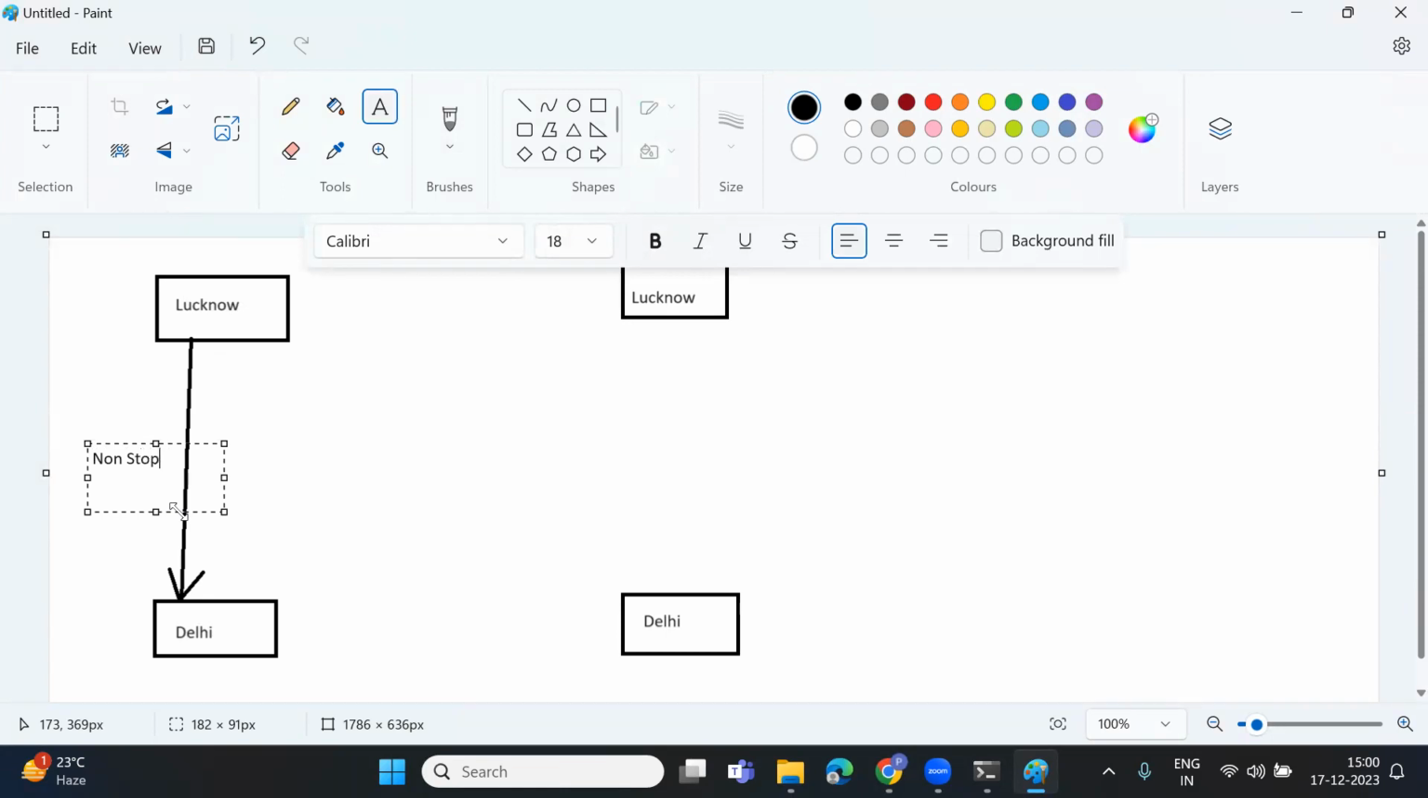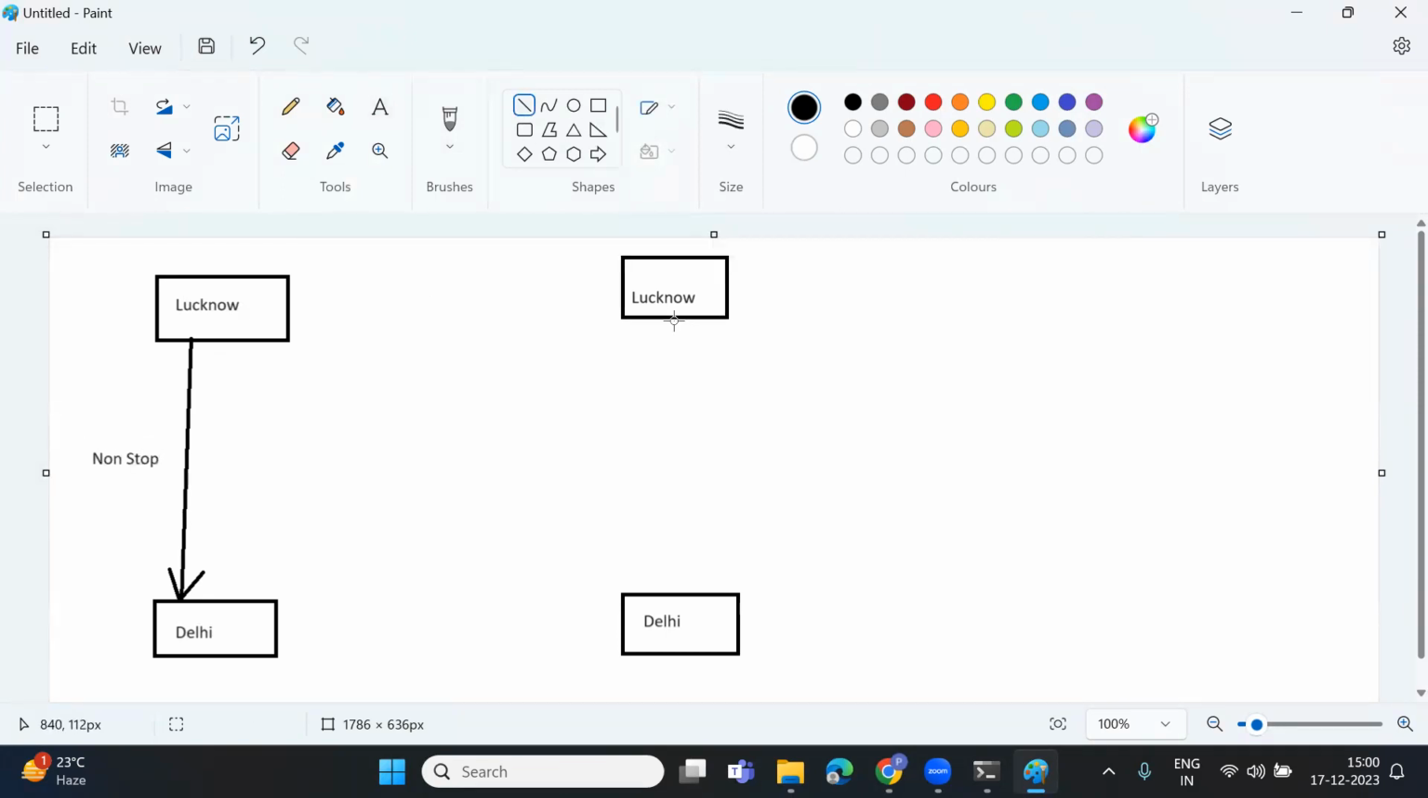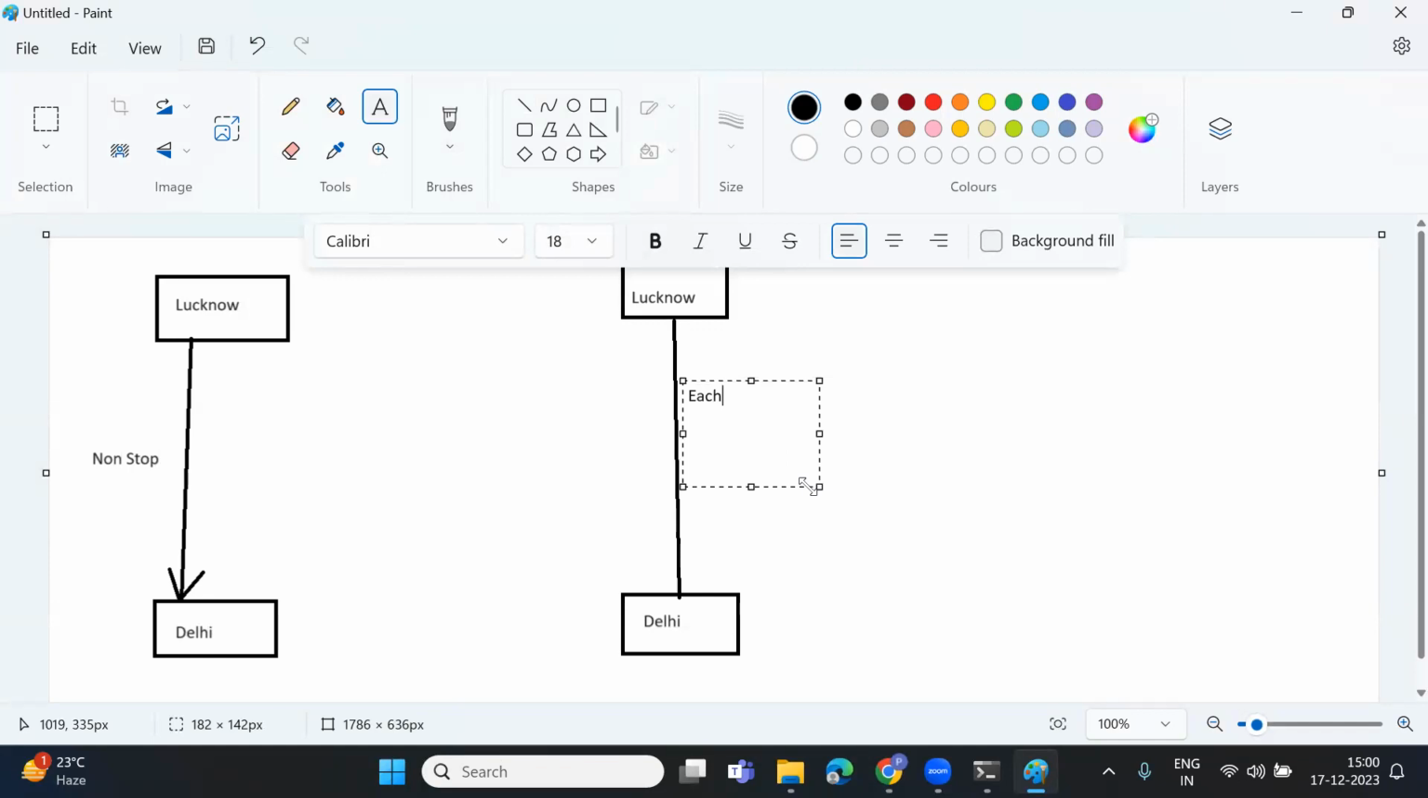And one train is there which is having certain stoppage. That means in each and every station, it is going to stop. Each and every station, the train is having a stoppage. Now, which train will be faster? Non-stop train or the train which is having some stoppage? Definitely the non-stoppage train will always be the faster.